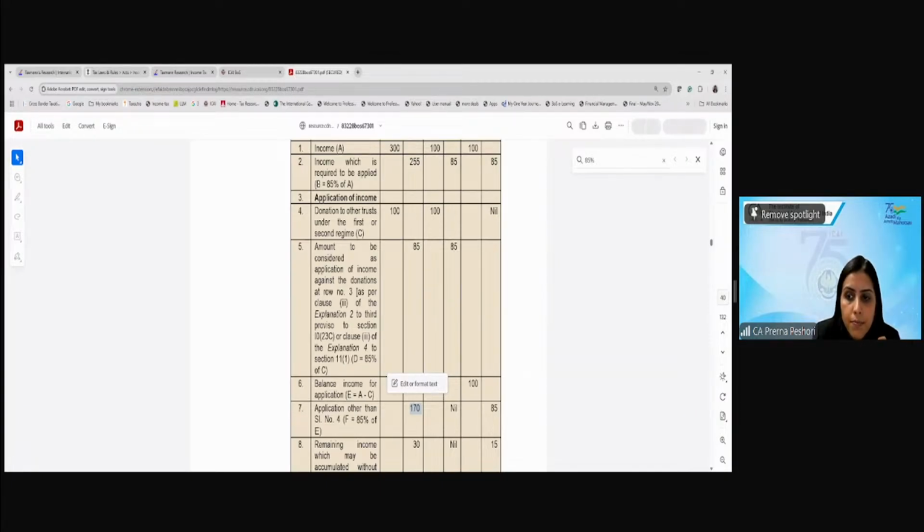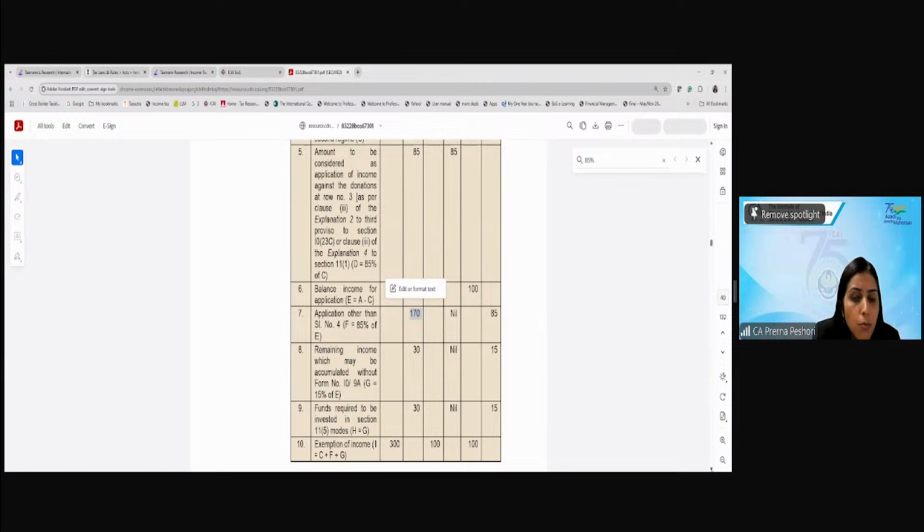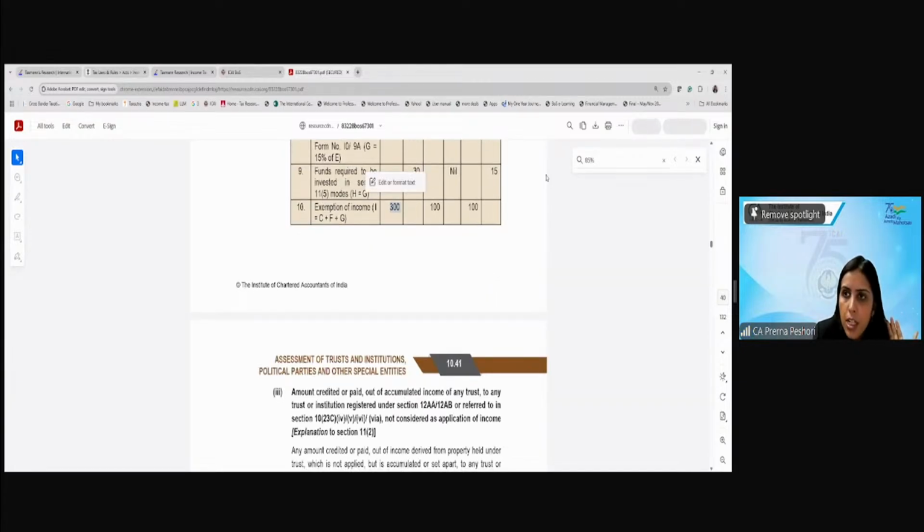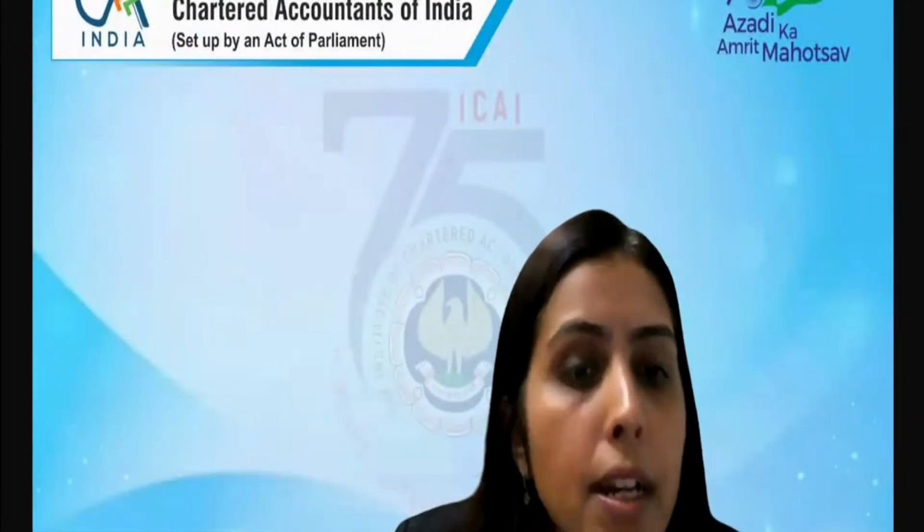Yes or no? So this may be accumulated without any limits, and the balance which is to be accumulated is basically the balance amount. So the exemption will be available on the entire 300, and on the 15 also the exemption will still be available. Clear? Even though 85% is considered to be applied, the balance 15% will not get taxed. It will be considered as deemed application.